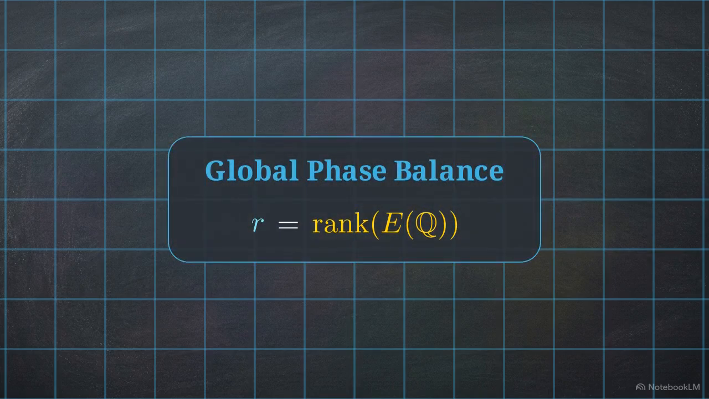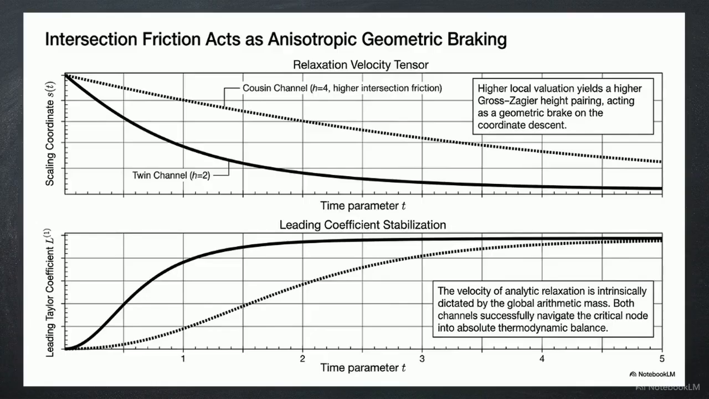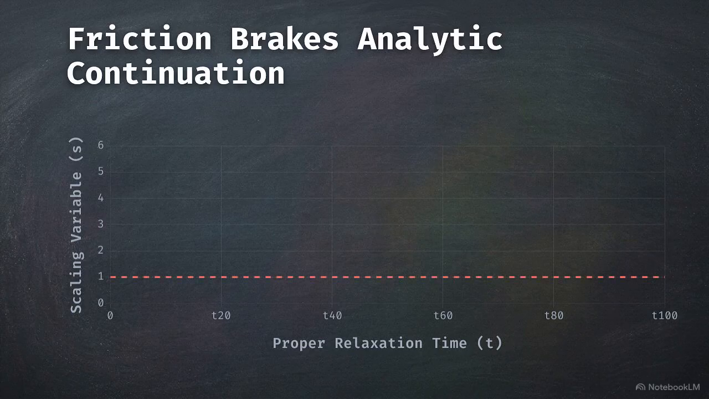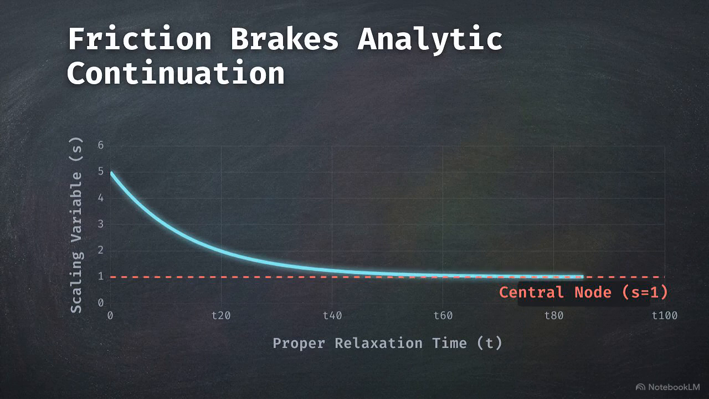These graphs plot the data stream's relaxation velocity. The Gross-Zagier height pairing acts as a geometric brake. In the top panel, the dotted cousin channel has higher intersection friction. This stronger brake causes its coordinate to descend much more slowly than the twin channel. The speed of the analytic continuation is intrinsically tied to the actual physical intersection friction generated by the arithmetic divisors across the field.